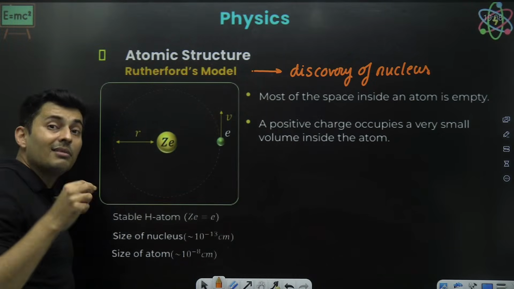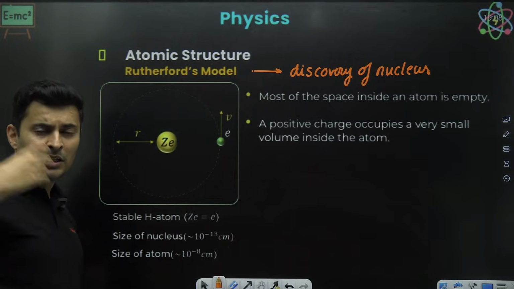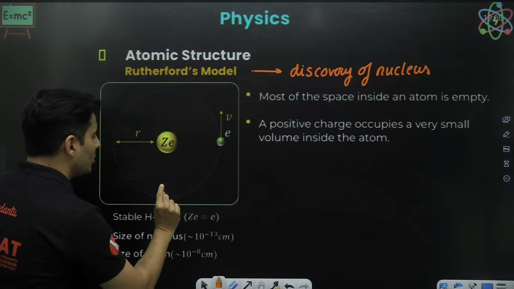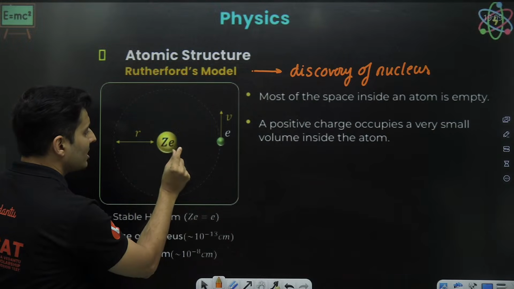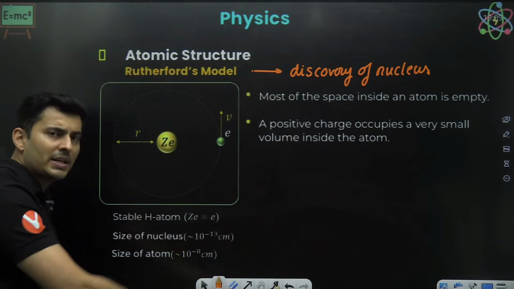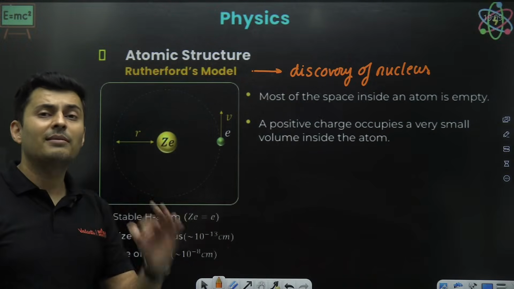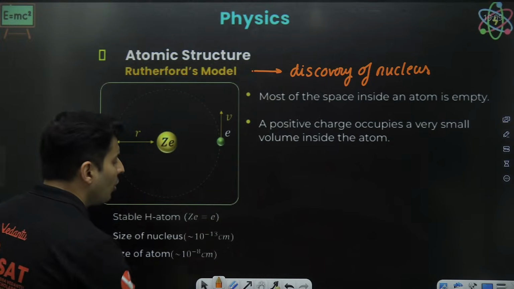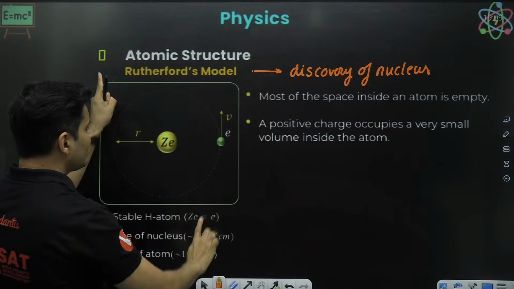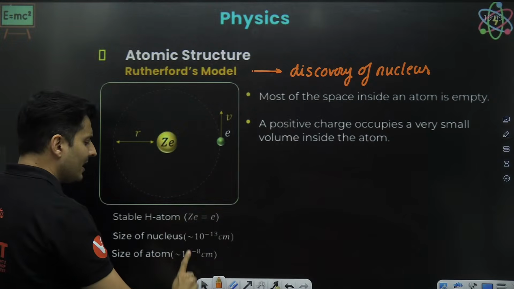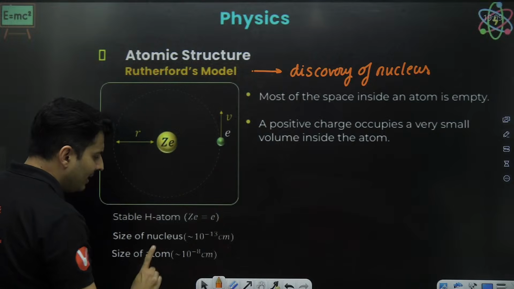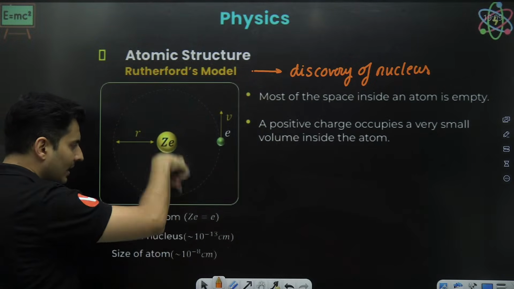Very few times, a 1 in a million chance or 1 in 1,000 chance, the alpha particle used to come very, very close to the nucleus, because of which it faced a lot of repulsion and used to turn back almost 180 degrees. But that was very, very rare, because so many alpha particles will be going. Most of them will pass through the empty spaces in the atom. Very few times they will come close to the nucleus and get deflected, but very, very few times they will get deflected completely.